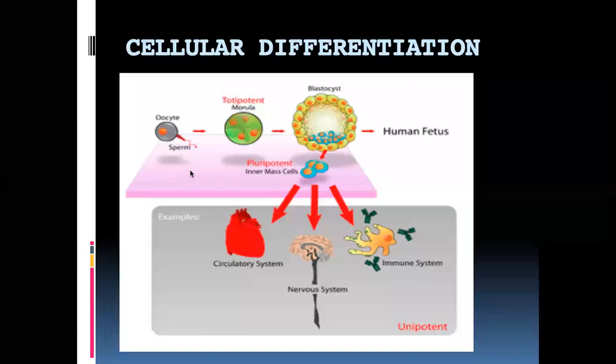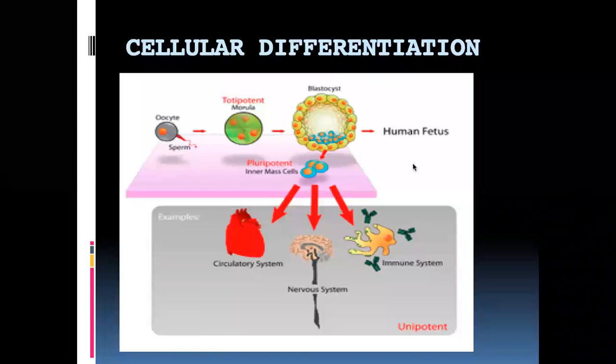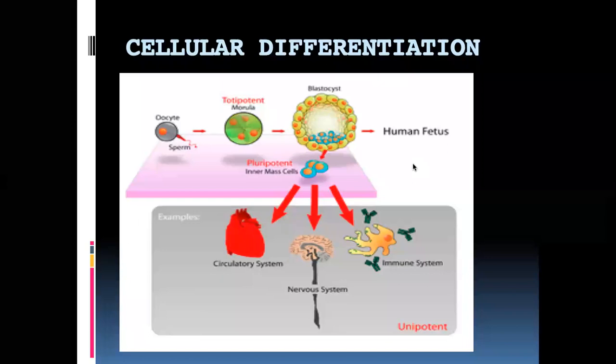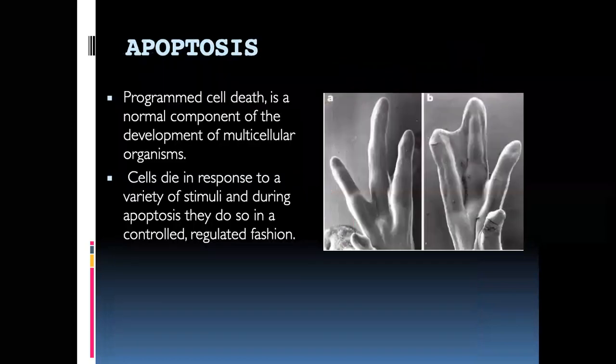So you will see that these are the various capabilities, the potency of an embryonic cell, and how they are differentiating. So that's about systems. Now we have to learn about a term called apoptosis. Already we discussed that. What is apoptosis?